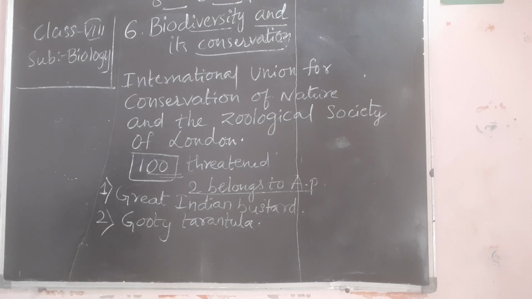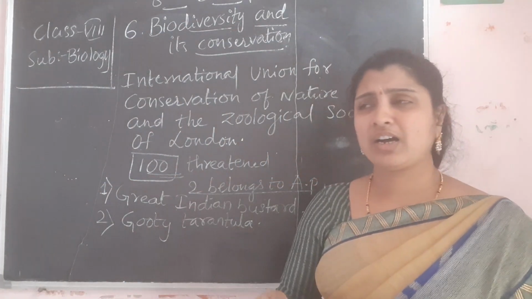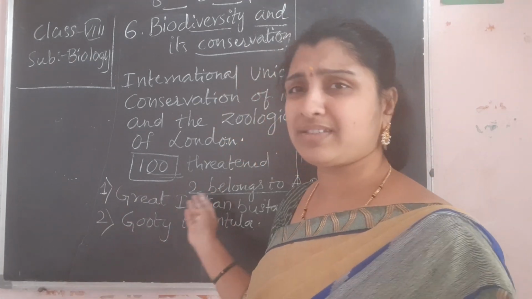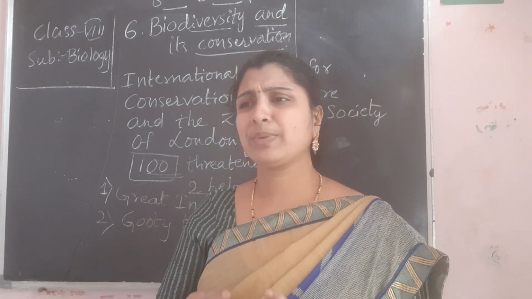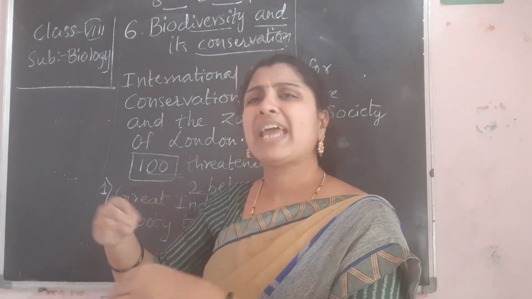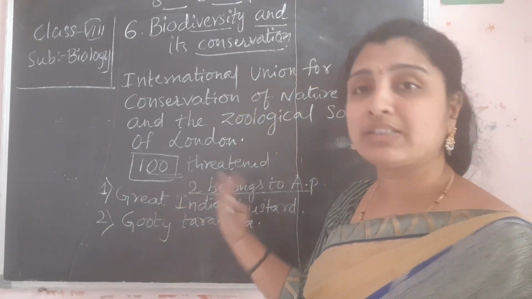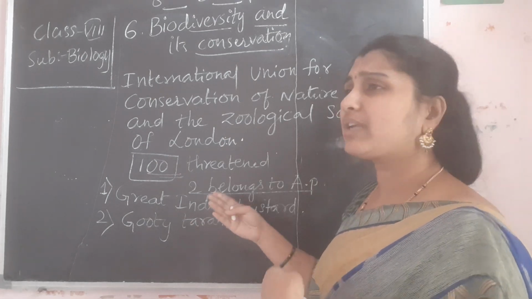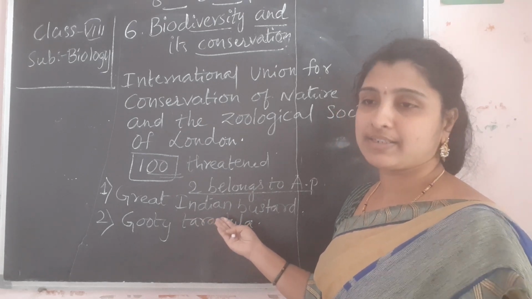Why are these species getting threatened? What are the factors that make them become extinct? Threatened means they are going to vanish some days after. We won't see these animals further. Something makes them vanish, and after some days we won't see them.